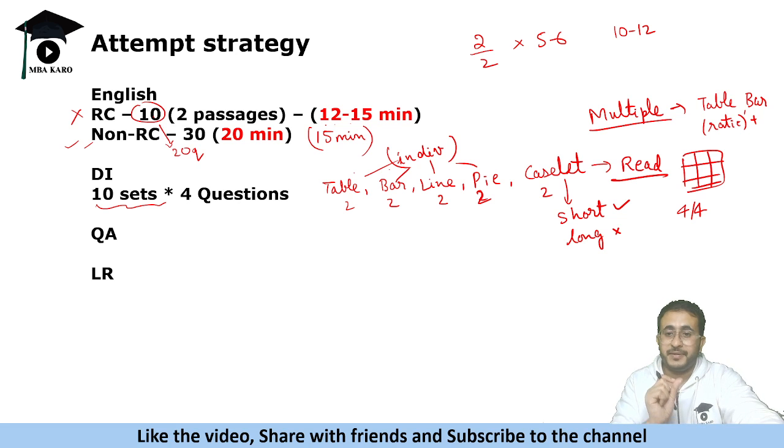Try to maximize attempts. Do not focus on sets. If you are attempting only one question per set, that is fine. Okay, हो सकता है let us say एक pie chart में कुछ पूछे central angle. Attempt that, move on, right? No need to attempt the other 3 questions which require huge calculations. So play smart. You can do well on DI also.